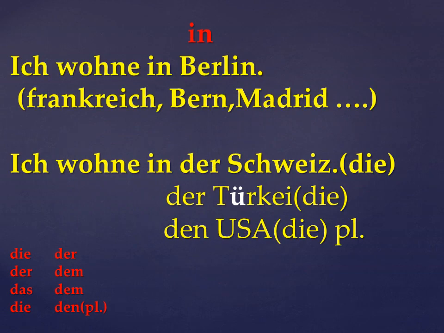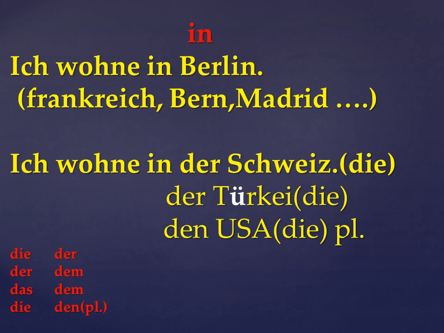So the first preposition is "in", which means inside. Like "Ich wohne in Berlin." See, there are cities and countries that take prepositions. Since Berlin, Frankreich, Bern, Madrid don't have any articles, we use "in". Ich wohne in Berlin, ich wohne in Frankreich, ich wohne in Bern, ich wohne in Madrid.